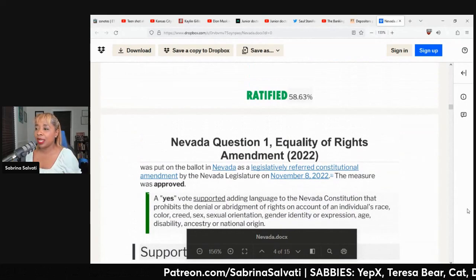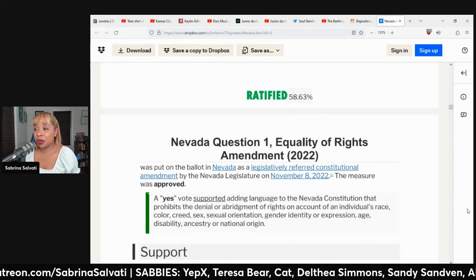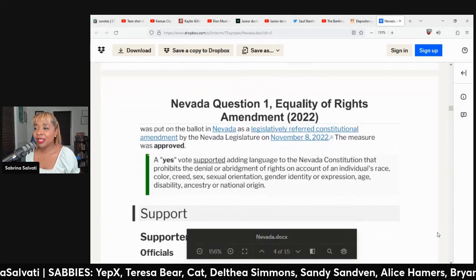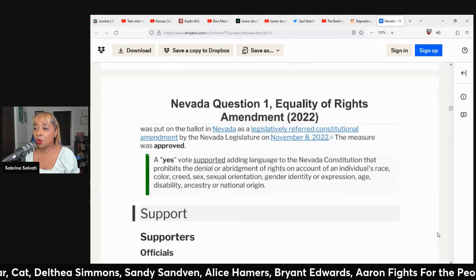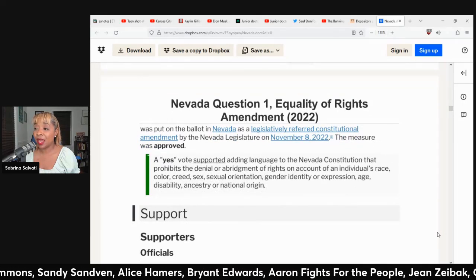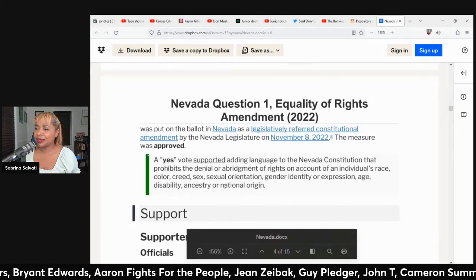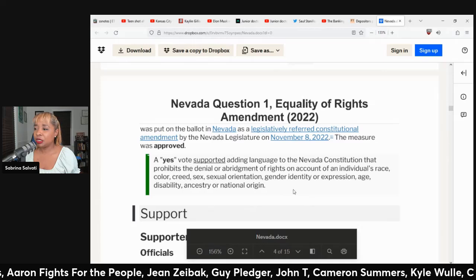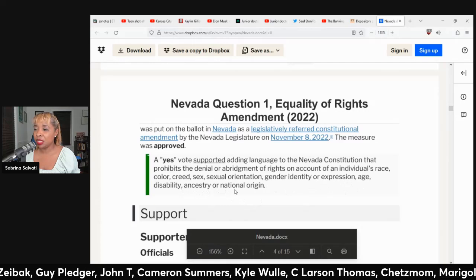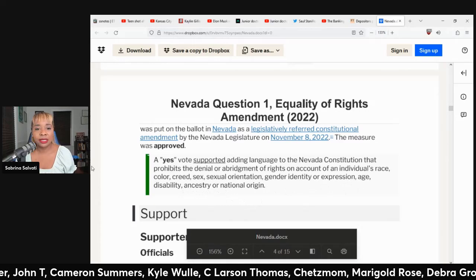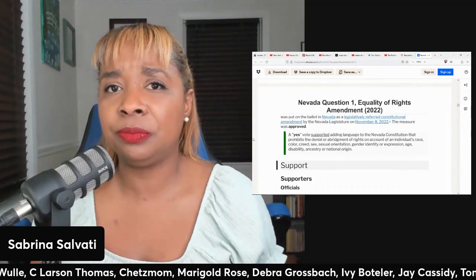Nevada Question 1, Equality of Rights Amendment. A yes vote supported adding language to the Nevada Constitution that prohibits the denial or abridgment of rights on account of an individual's race, color, creed, sex, sexual orientation, gender identity or expression, age, disability, ancestry, or national origin. I was actually surprised that they did not already have that in place.